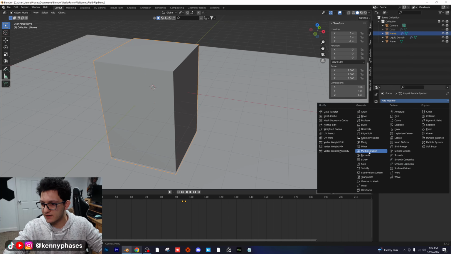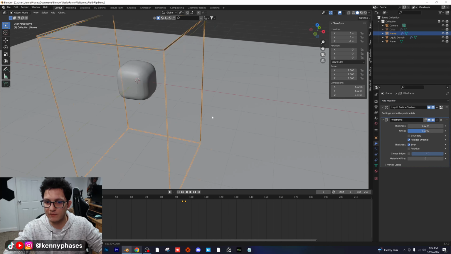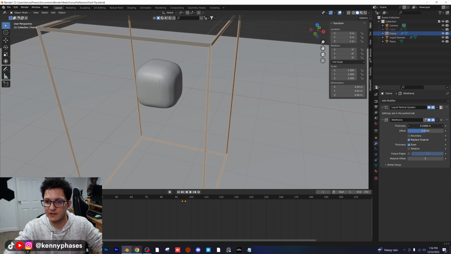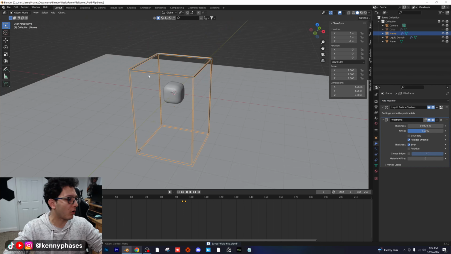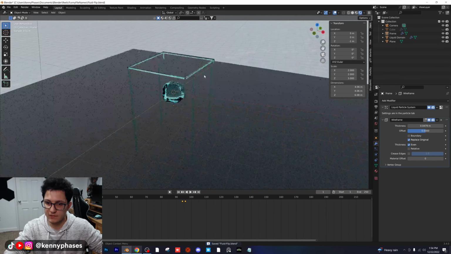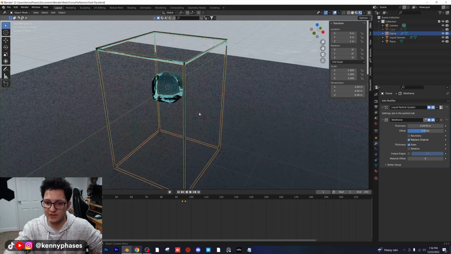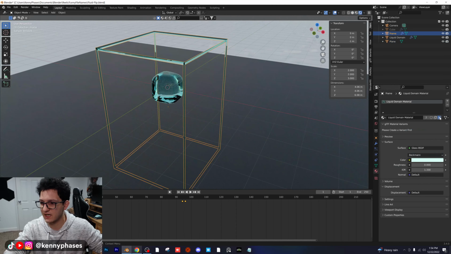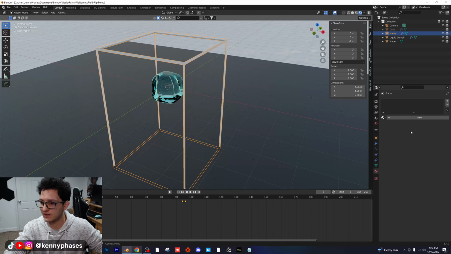Now, in our modifiers tab, I'm just going to add a wireframe modifier. I'm going to increase the thickness a little bit. And then I think I'm going to add walls around our fluid simulation to make this look really cool. This is what it looks like so far. As you can tell, we don't want this to be the same color as the liquid, so I'm just going to give it its own metallic shader here. I'm just going to give it kind of a dark gray metallic shader. That looks fine. Let me just make sure it's not sitting through the floor. It is. Let me play our simulation. We're going to have to bring this up.